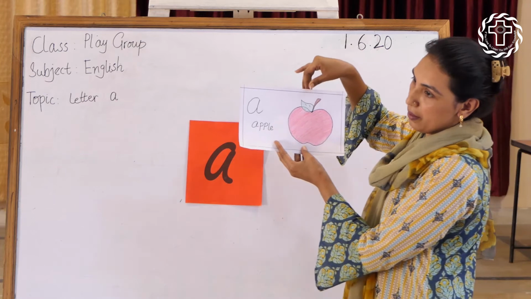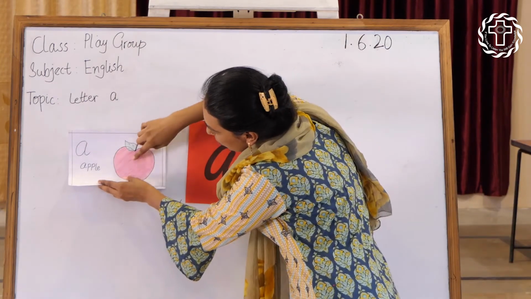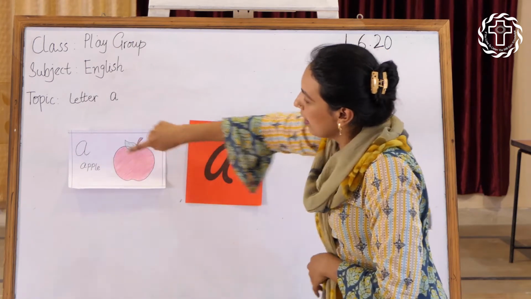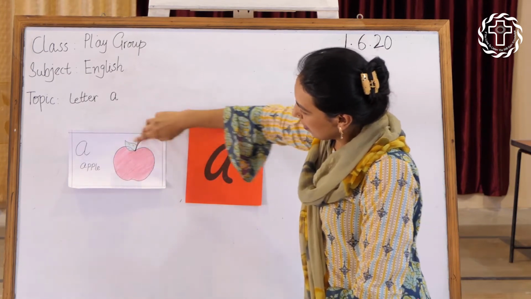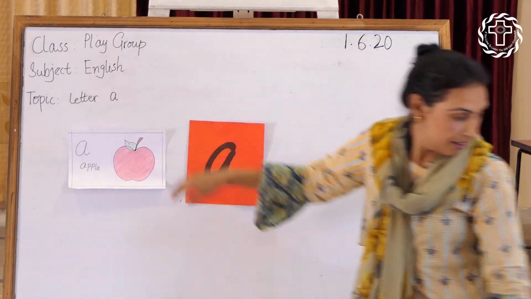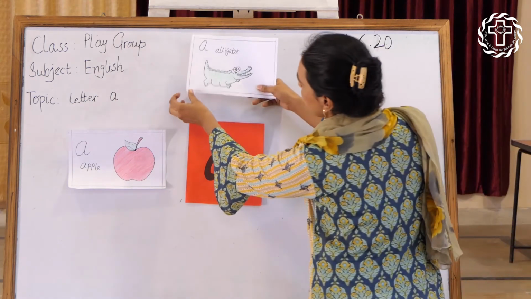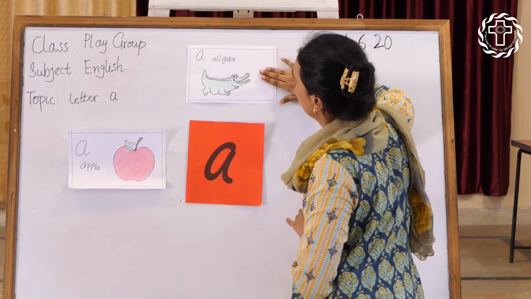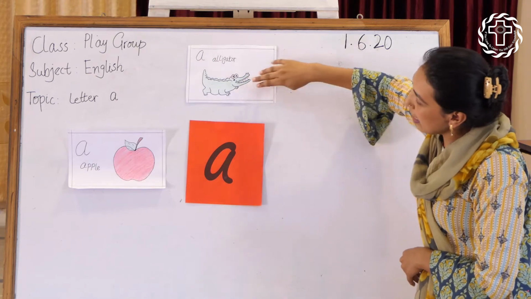The letter is A and the sound of A is A. A apple. Okay, I have another picture. A alligator. A alligator. A alligator.